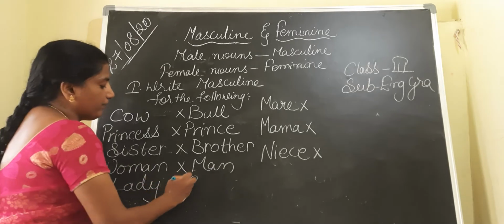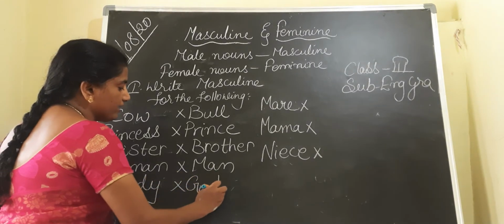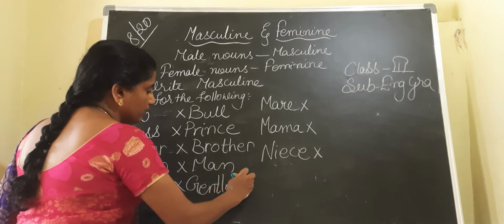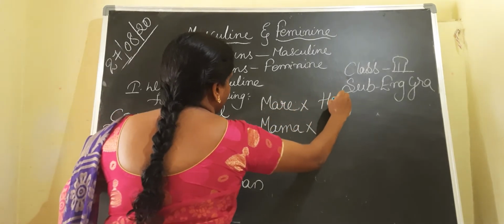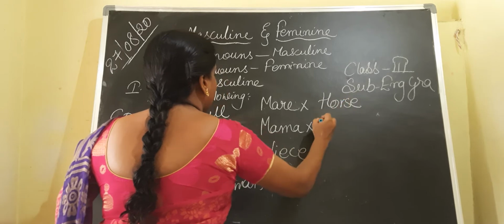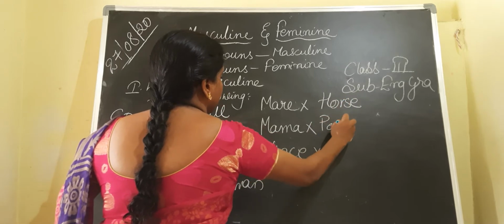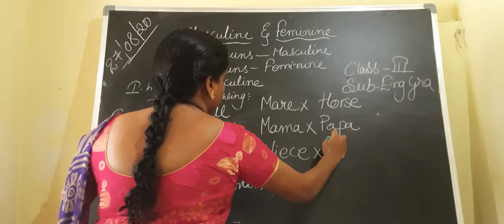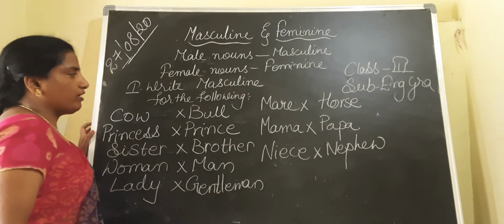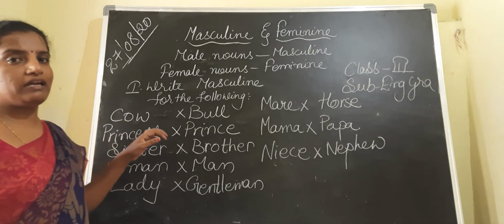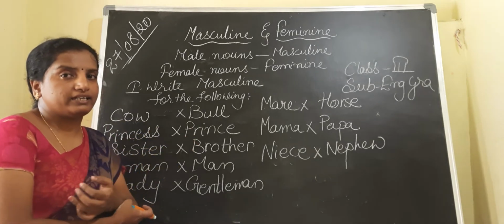Lady, gentleman. Mare, horse. Mama, papa. Niece, nephew. So in this way I wrote the masculine for the given feminine genders.